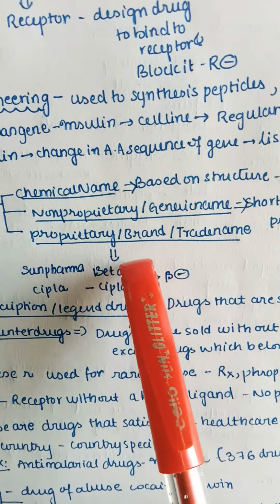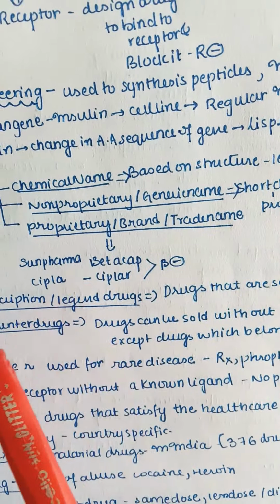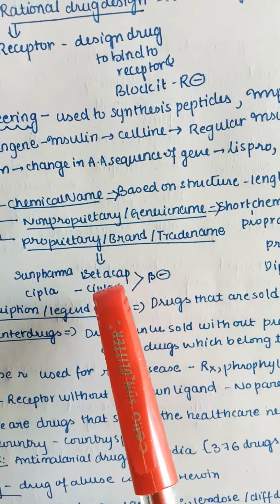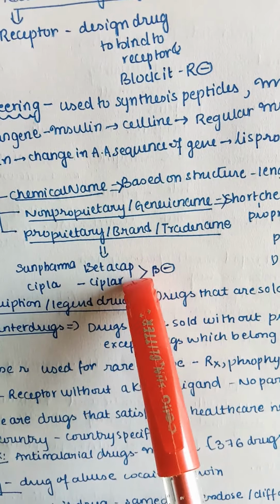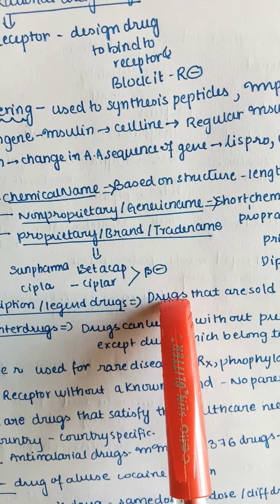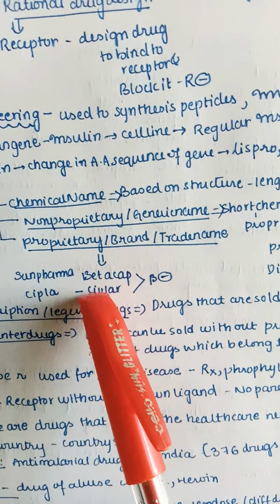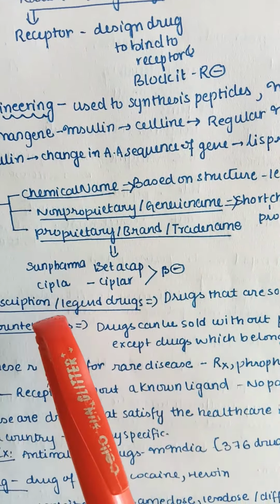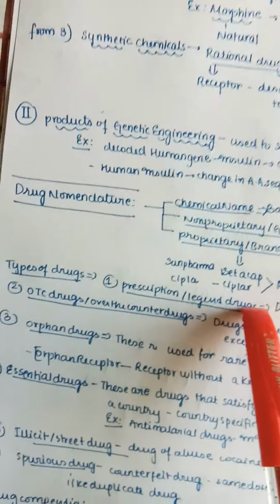Now let us see the proprietary or brand name. We know there are many different brand names. For example, you can take Beta Cap, Ciplar. Actually both of these belong to the same chemical class, that is beta blockers, but they have different names according to their pharmaceutical companies. Like Sun Pharma produces Beta Cap, Cipla produces Ciplar, so like that.